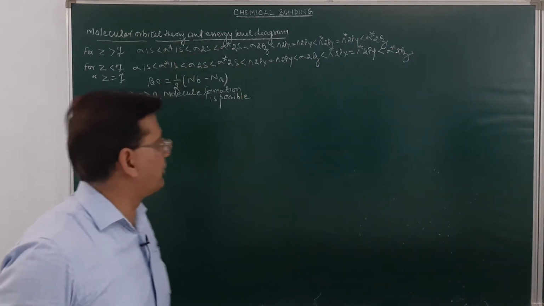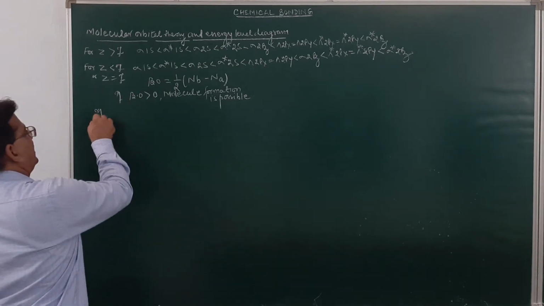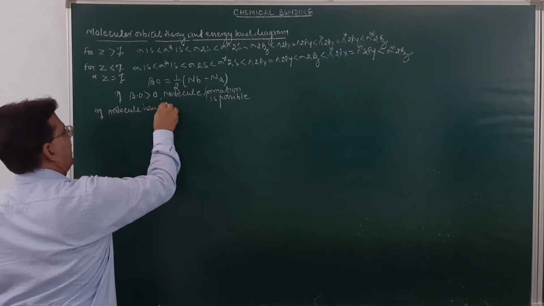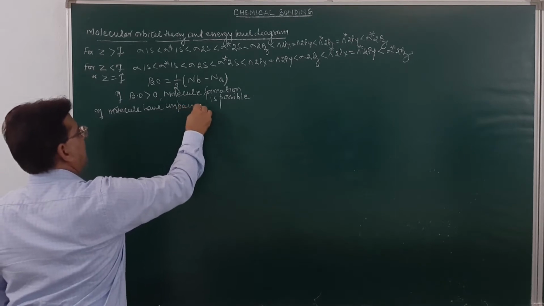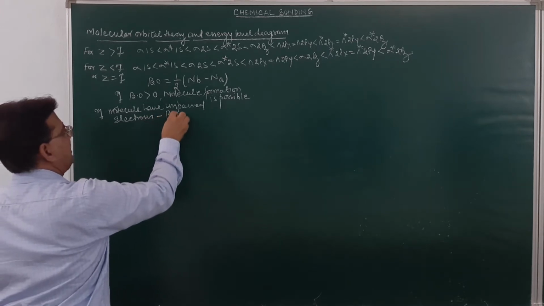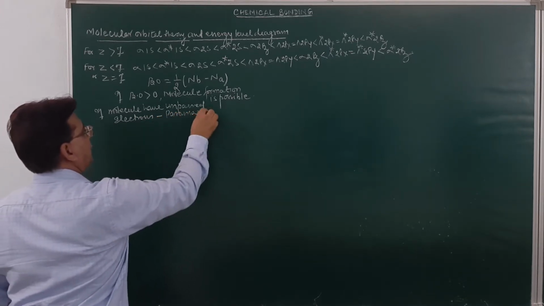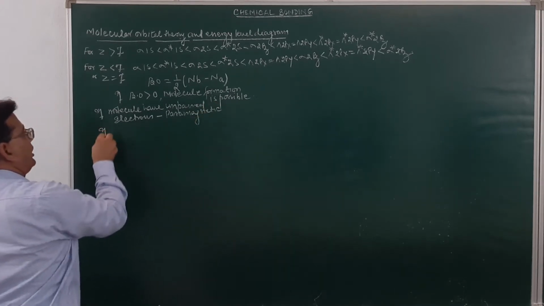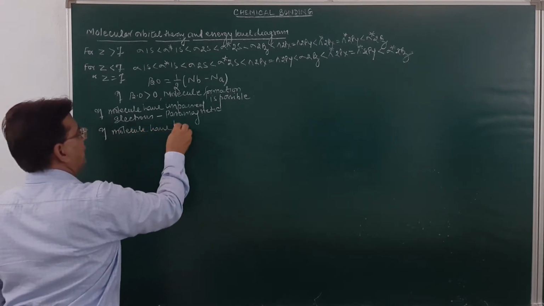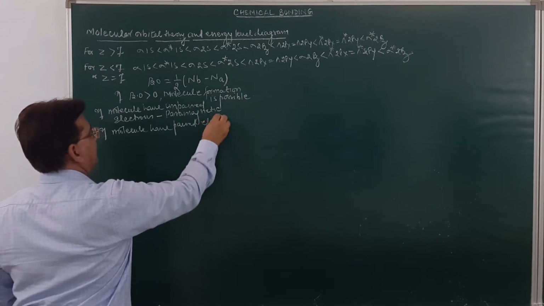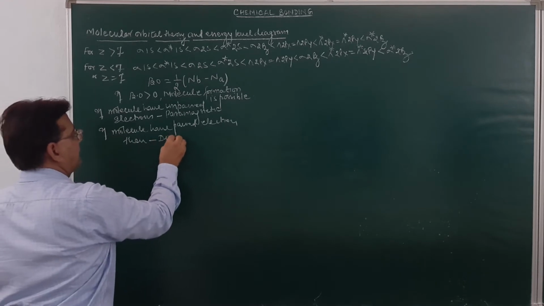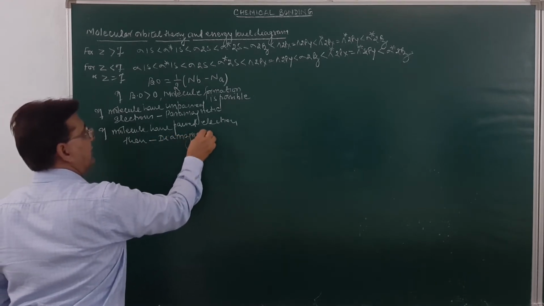If a molecule has unpaired electrons, then that molecule will be paramagnetic in nature. If a molecule has paired electrons, then that molecule will be diamagnetic in character. Is it clear?